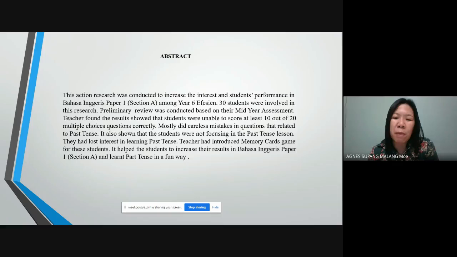Teacher had introduced memory cards game for these students. It helped the students to increase their results in Bahasa Inggris Paper 1, Section A, and learn past tense in a fun way.